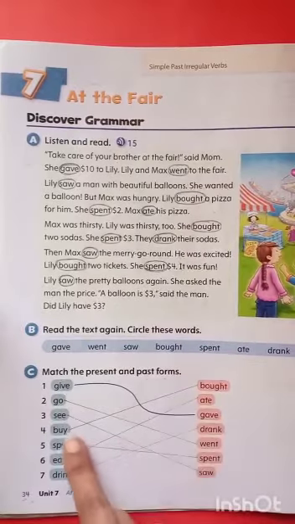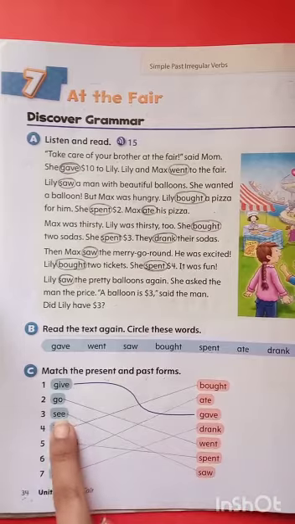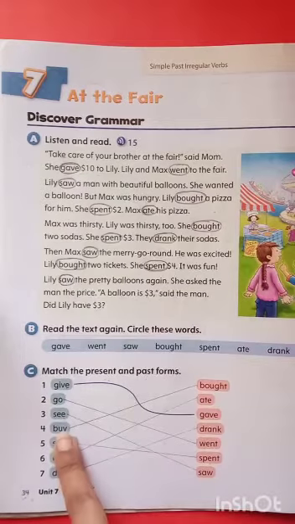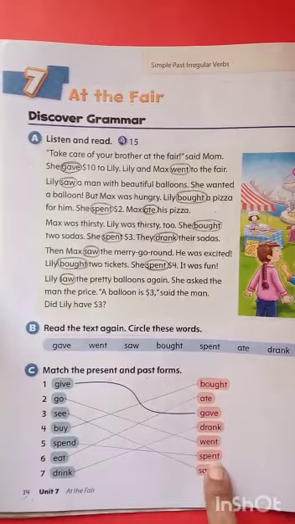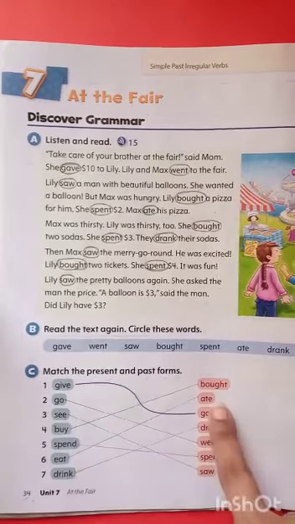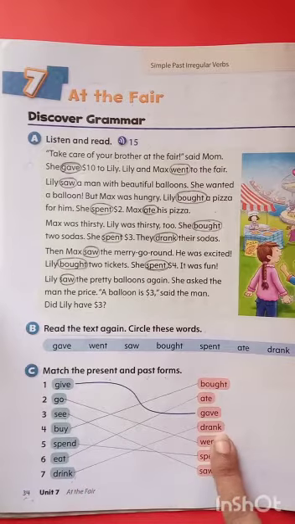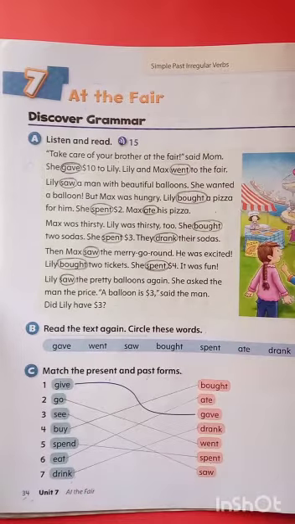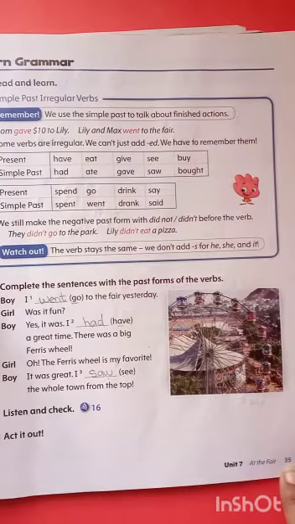Gave. Go, went. See, saw. Buy, bought. Spend, spent. Eat, ate. Drink, drank. Is that clear to you all? Now come on to the next page, page number 35.